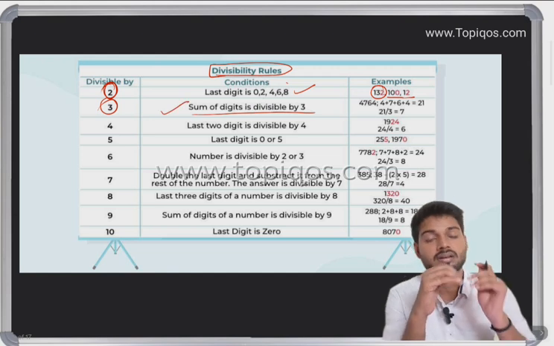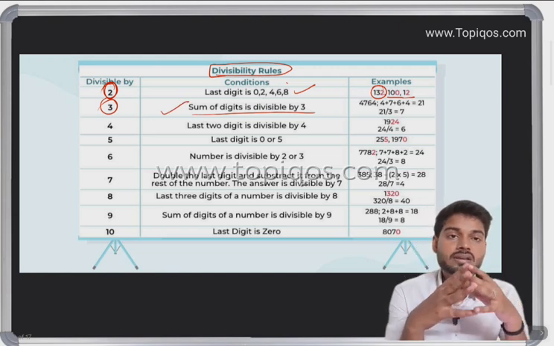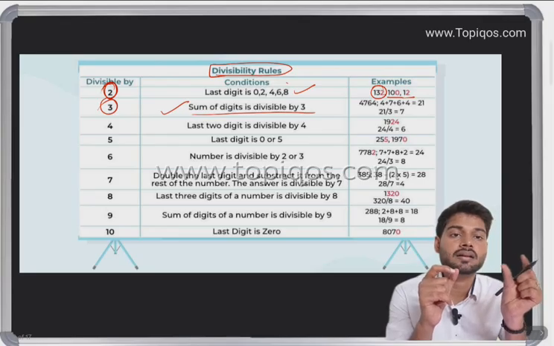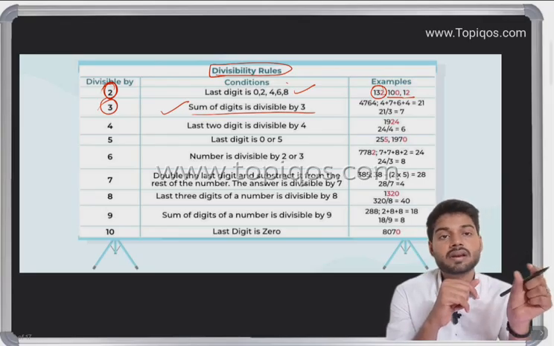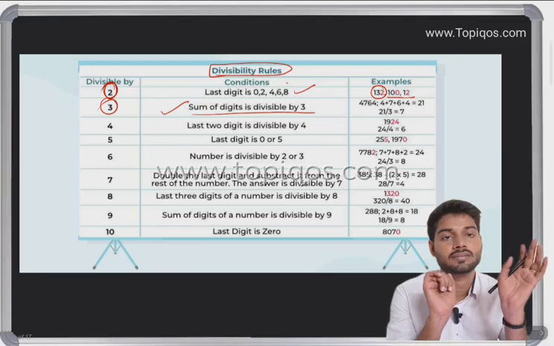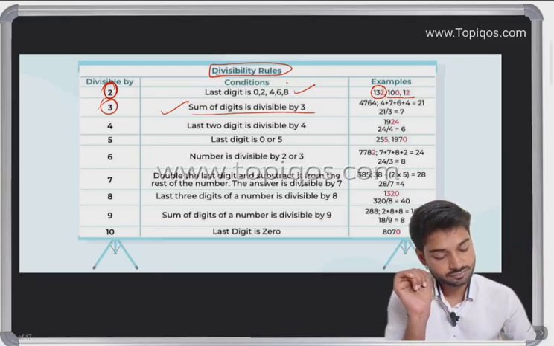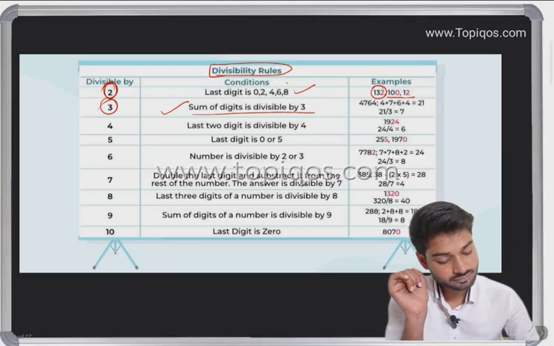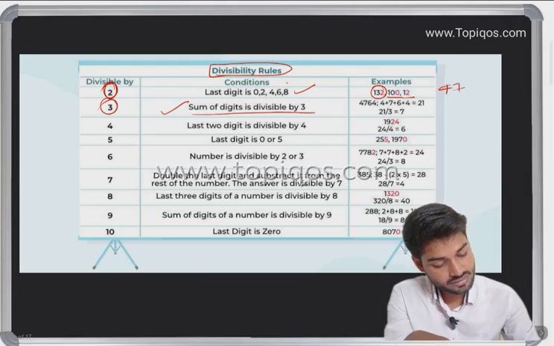Now if we consider the condition for 3, the sum of the digits should be divisible by 3. It means that in the case of 3, all the digits should be added, and if the sum is divisible by 3, then the number is divisible by 3. For example, here we have taken 4764.